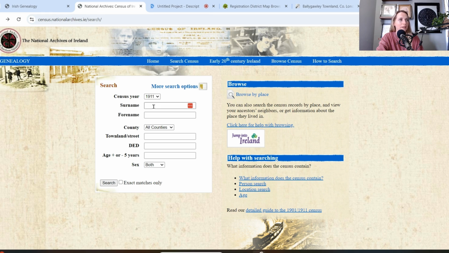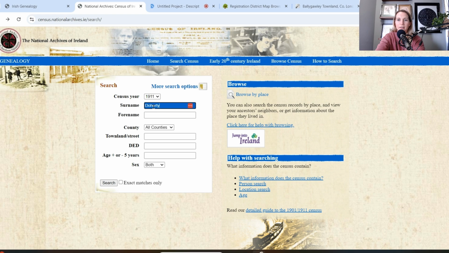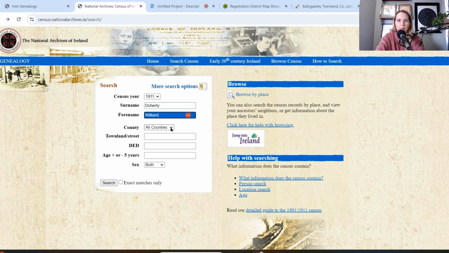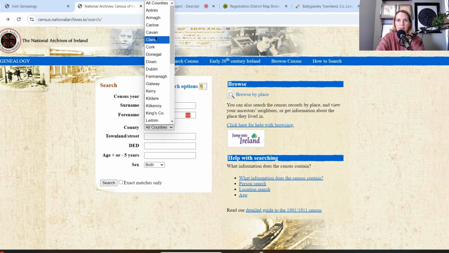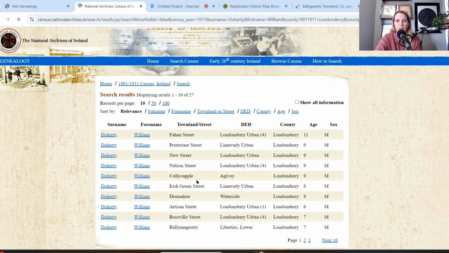So we're going to look for this William Doherty again. Let's put his name in here. Again, you can use wildcards if you would like in the search. Okay, let's put the county of Derry or Londonderry, and his age in 1911, so he was born in 1903, so he would have been about 7 or, let's do 7. It does plus or minus 5 years. And let's hit search and see what shows up.